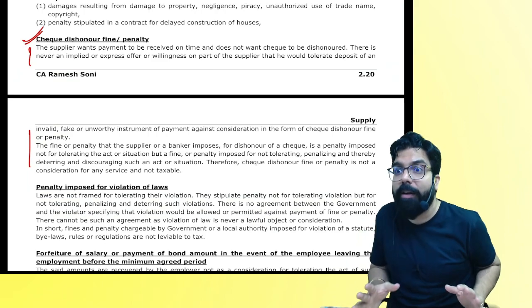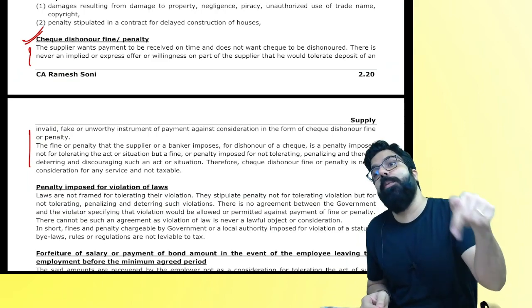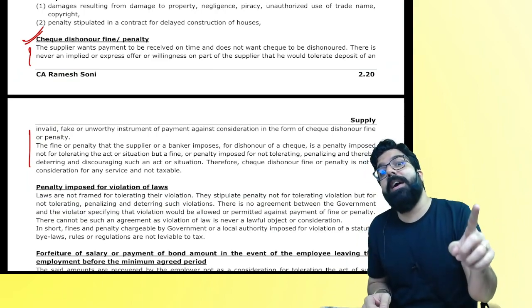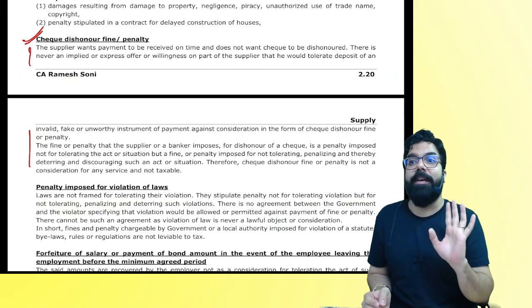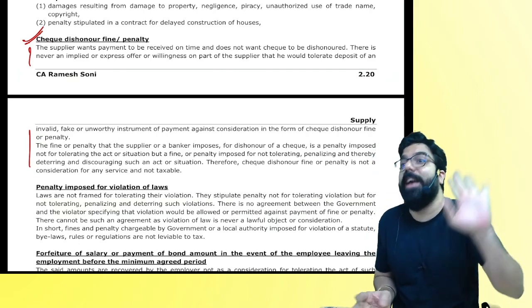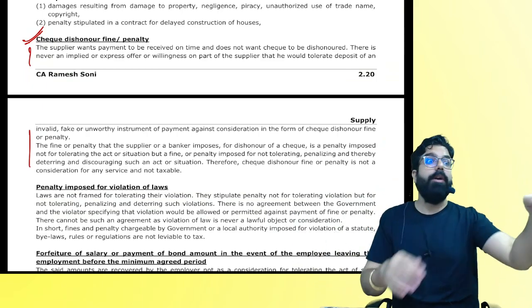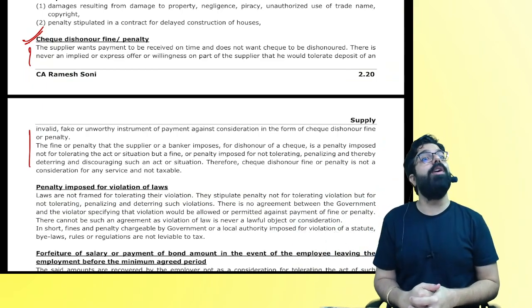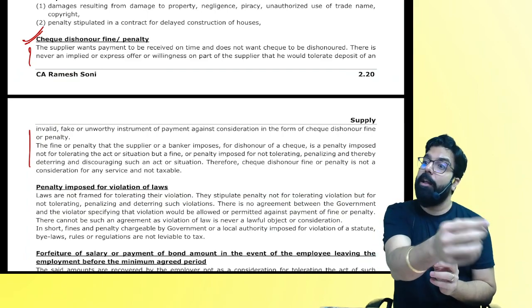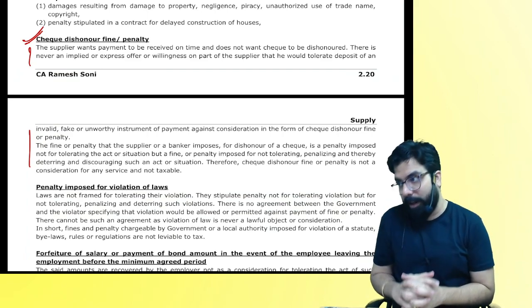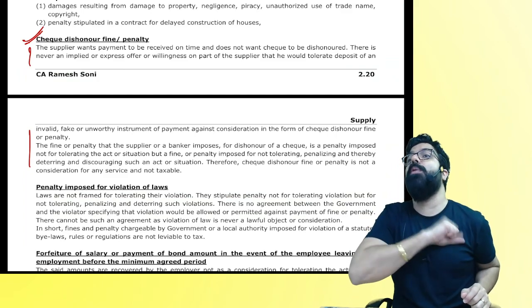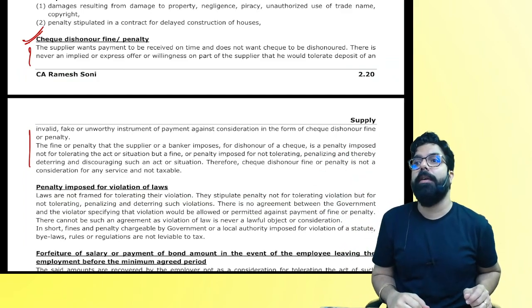Is that my work? Why did I put a 10,000 rupee fine? So that the person does not give me a bogus check. Yes or no, everyone? So that he is scared. Do you agree with me? Or have I said that I will tolerate your act of giving me a bogus check, and for that I will charge you 10,000? Or does a supplier always want his check to get honored?